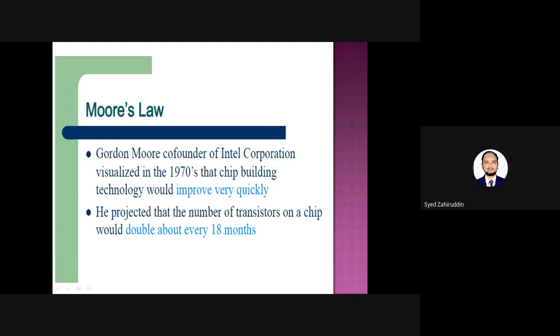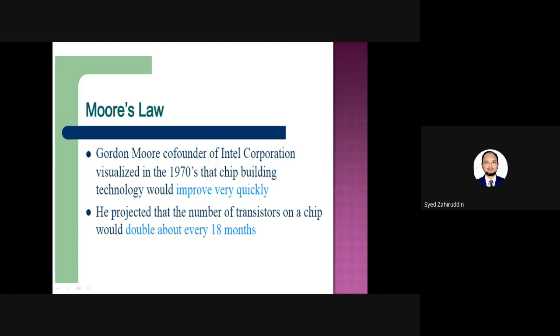Then the third feature we concentrate on is power consumption. Physically, if you make the circuit, many active and passive components will be required, so power consumption and power dissipation will be there.